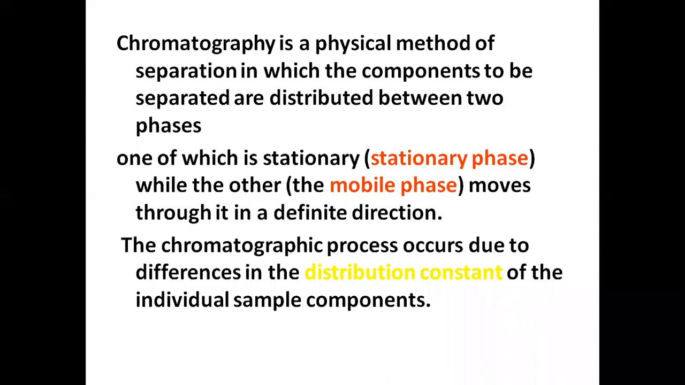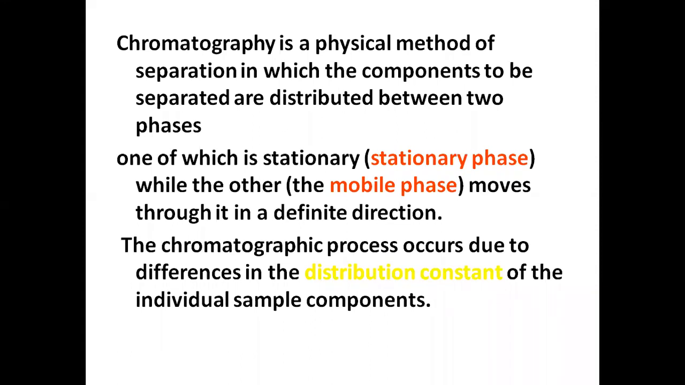So they were instrumental methods of analysis based on spectroscopy. Now we are looking at another method, which is basically a physical method. Like magnetism is a physical process, or absorption is a physical process. So these are all physical methods. So we are now studying a physical method.